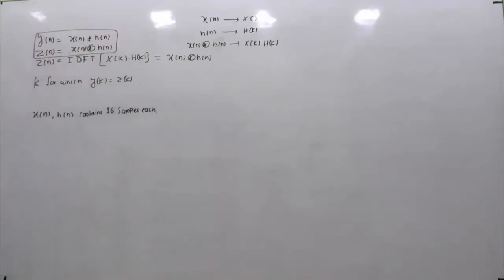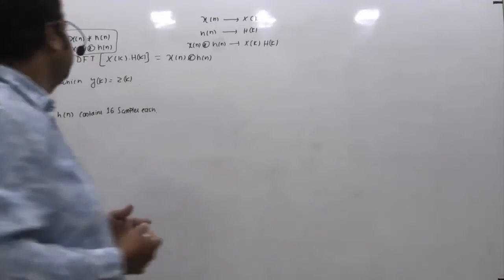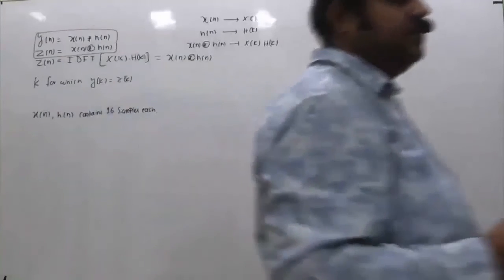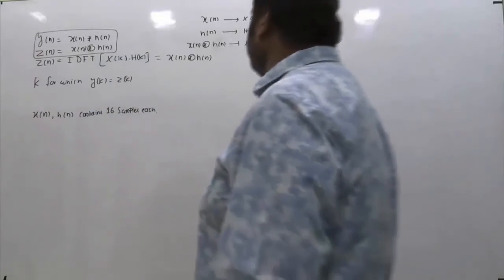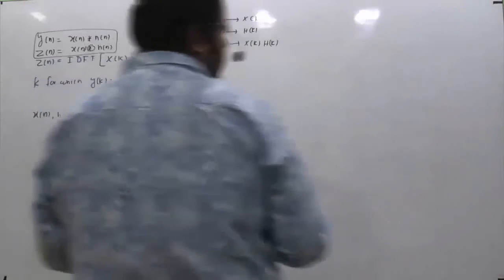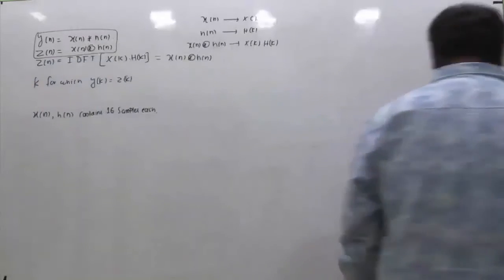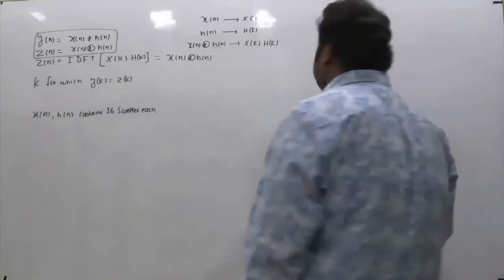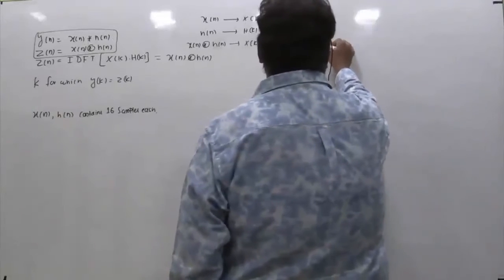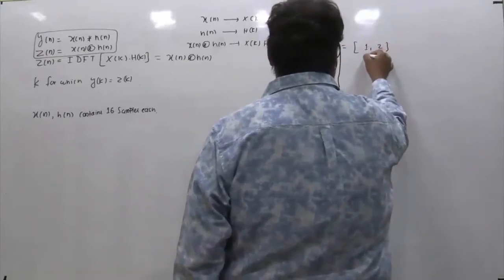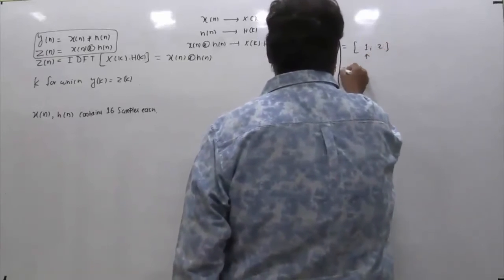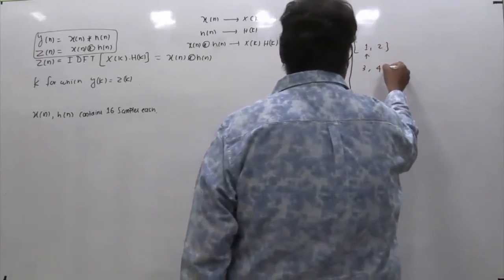So we need to find for what value of n, or for what value of k, the samples will be the same for y[n] and z[n]. How do you do this? Instead of dealing with 16 samples, let me show you a simple example, where you can easily figure it out. Suppose you take x[n] as 1, 2, and h[n] as 3, 4.